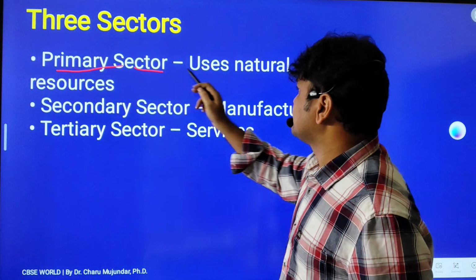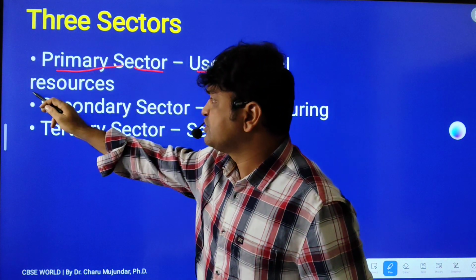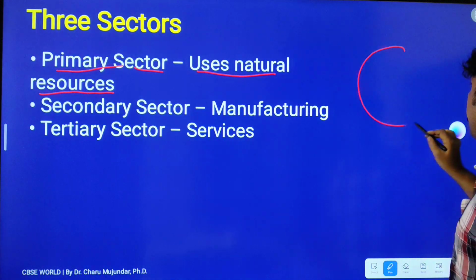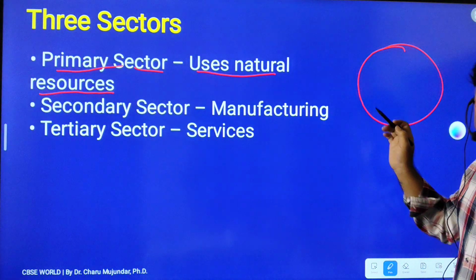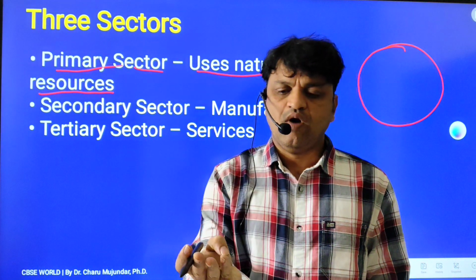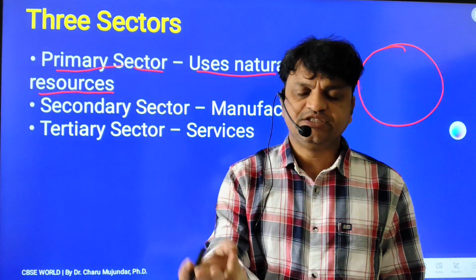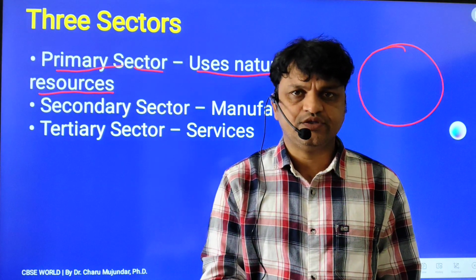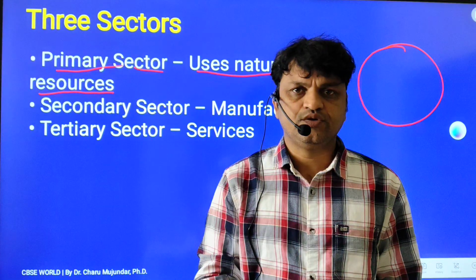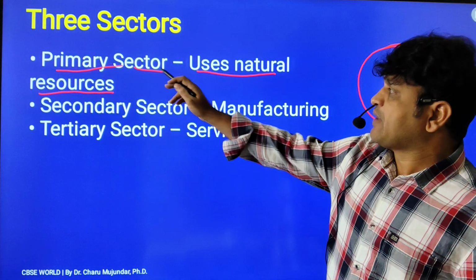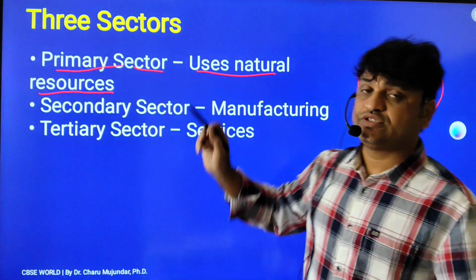What is that? The primary sector uses natural resources. So imagine this is the earth. What natural resources do we have? Soil is a natural resource. Water is a natural resource. Sunshine is a natural resource. Air is a natural resource. Forest is a natural resource. Even minerals are natural resources. All these are natural resources. So the primary sector uses natural resources.